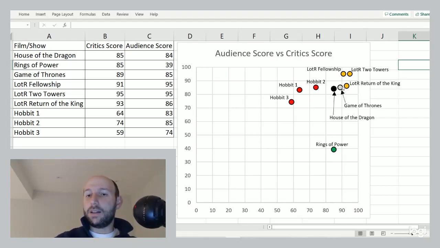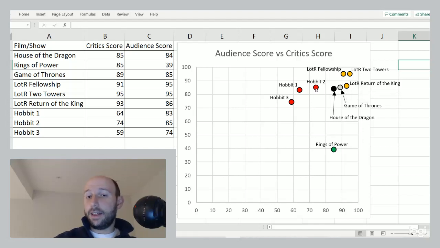And then House of the Dragon is right next to Game of Thrones. Again, ranked a little bit lower, but not a meaningful difference. So House of the Dragon really meets the mark in terms of the standards set by Game of Thrones, a little bit behind, but pretty much meeting the gold standard for fantasy series set by Lord of the Rings.